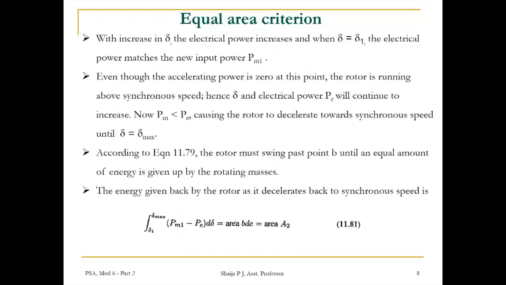According to the system dynamics, the rotor must swing past point B until an equal amount of energy is given up by the rotating masses. The energy given back by the rotor as it decelerates back to synchronous speed is the integral from δ1 to δmax of (Pm1 minus Pe) dδ.